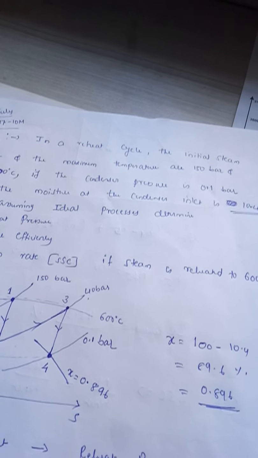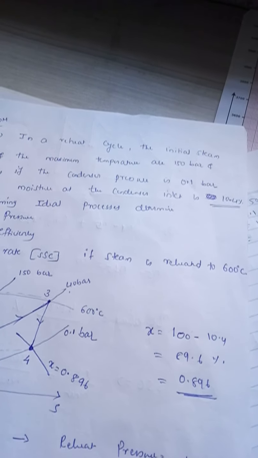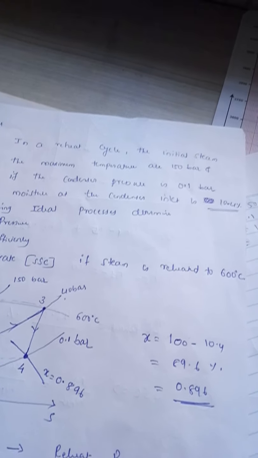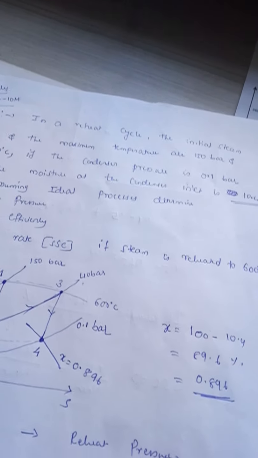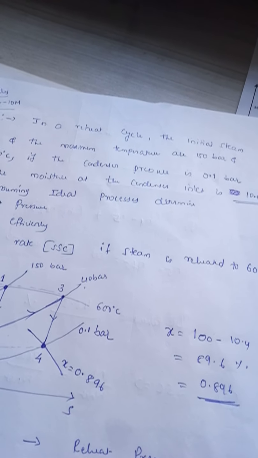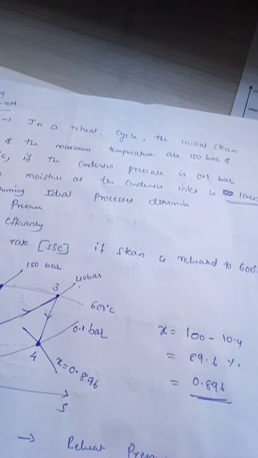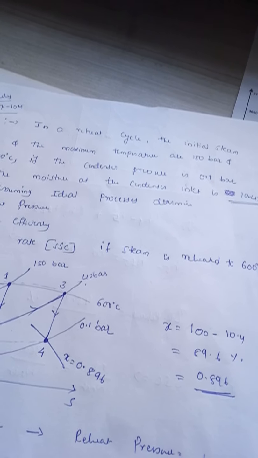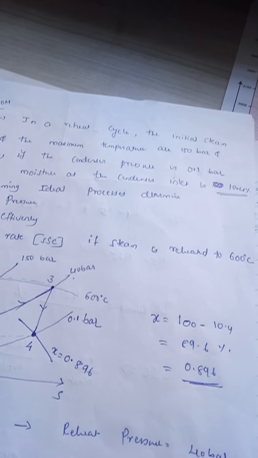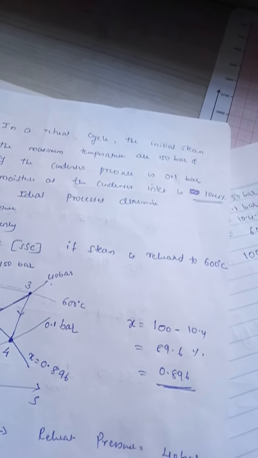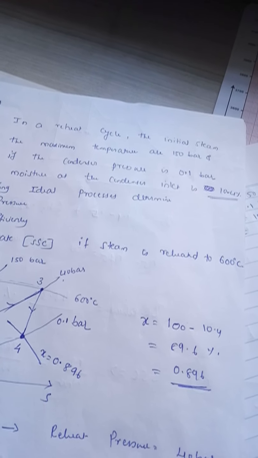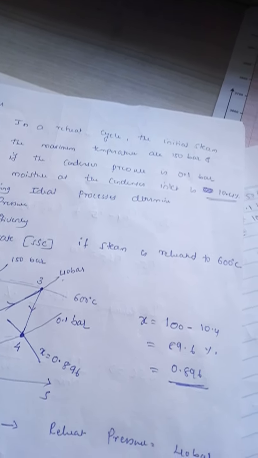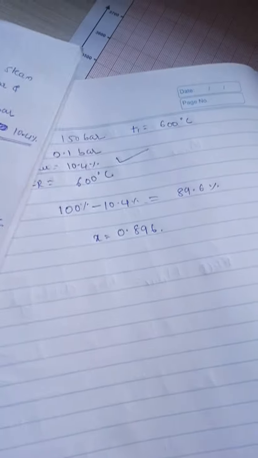That time what you should take? 100 minus 5 is 95, and 0.95 is X. In the earlier case, you are taking S1 is equal to S2, then determining the X value, then substituting that X and calculating H2. Here you can directly calculate the X value if it is given in terms of moisture percentage. Right. So this one is clear, I suppose.